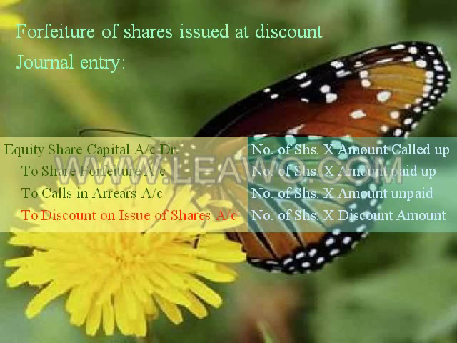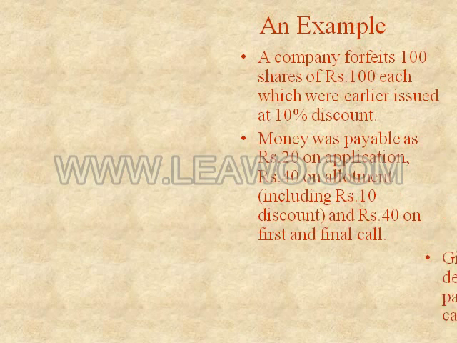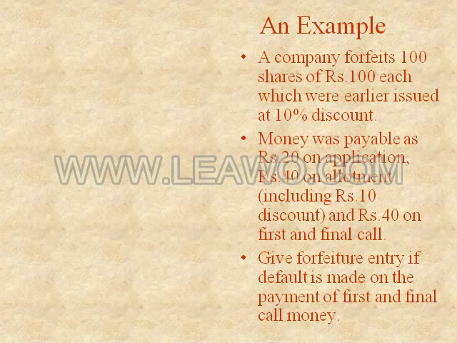The journal entry for forfeiture of shares issued at discount is equity share capital account debit with the amount called up, to share forfeiture account with the amount paid up, to calls in arrears with the amount unpaid, and to discount on issue of shares, that is the amount of discount. Let us take an example.